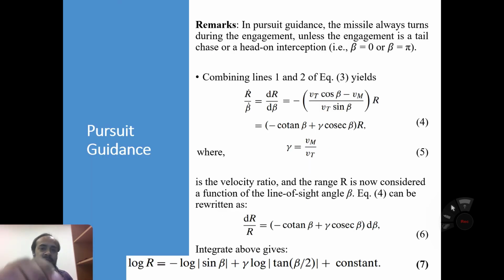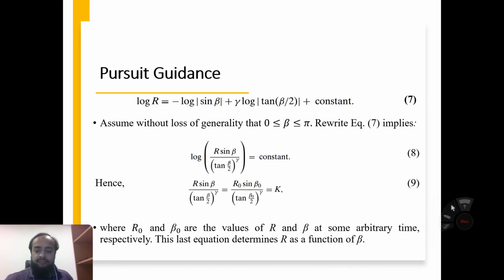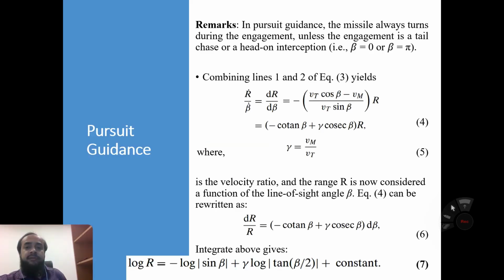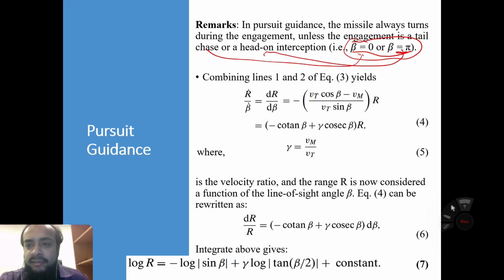You have to note the following remark: in pursuit guidance, the missile always turns during the engagement unless the engagement is a tail chase or head-on interception, that is, beta equals 0 or pi.